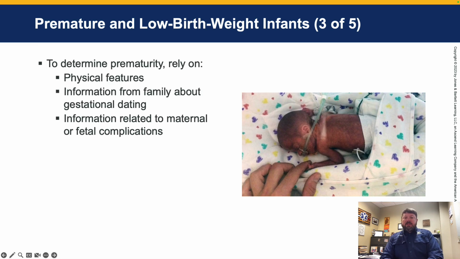To determine prematurity, rely on physical features such as the maturity of the skin. Is the skin real thin? Is it very fragile? Also consider the size of the infant, the degree of respiratory distress, information from the family about gestational dating, and information related to maternal or fetal complications.